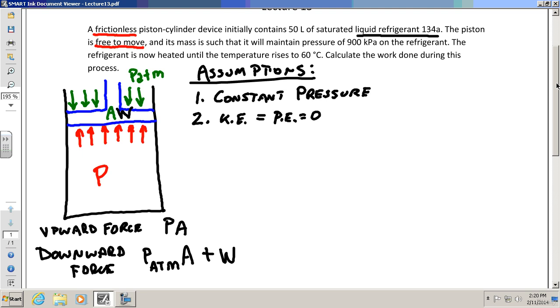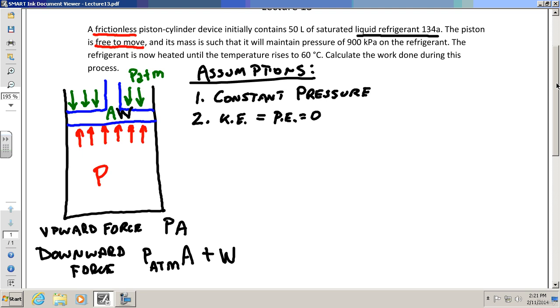And by the way, it even tells you it's a constant pressure process because it says that it will maintain pressure of 900 kPa. If you look at your homework problem, it says constant pressure process twice in the problem, just so that you know that. We're trying to be real explicit. All right, good.